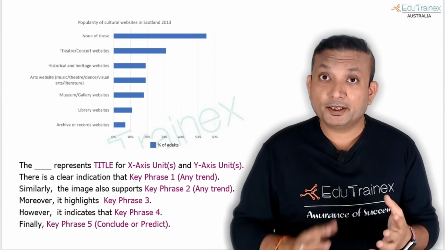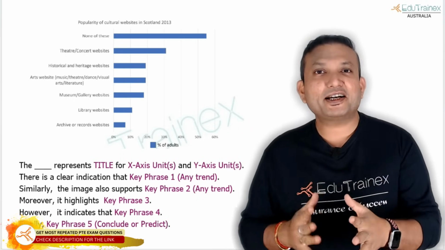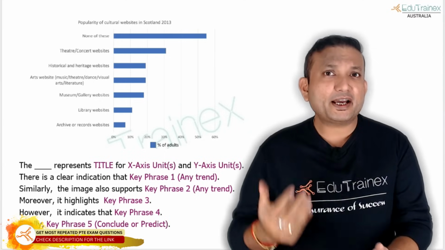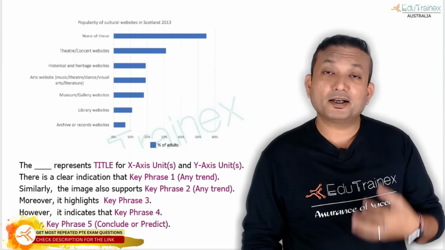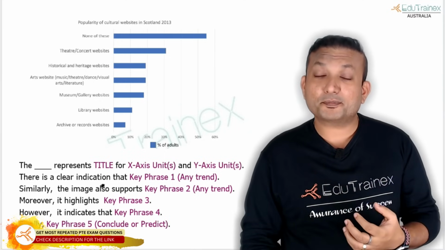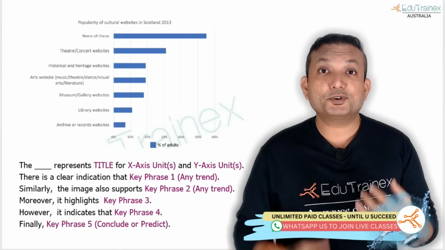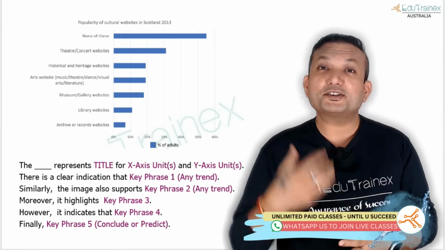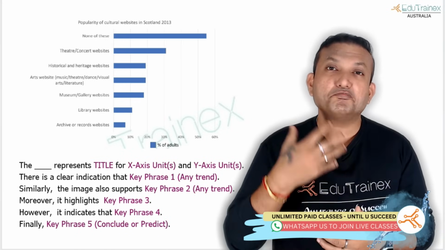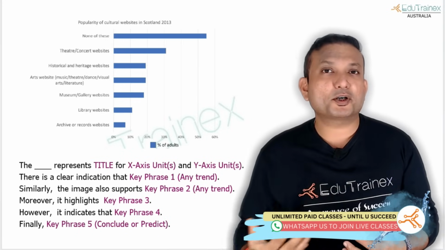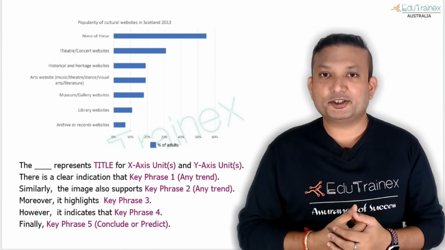The template that we use for describe image now is slightly simplified. Why do I say simplified? Because you have the independence to say the first part of the phrase and the later part of the sentence. You have to use your conclusions, whatever you understand from the image. Mainly talk about trends, talk about features that you see in the image.